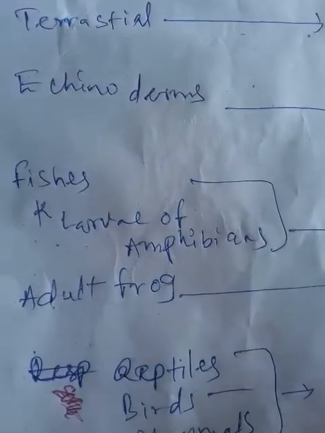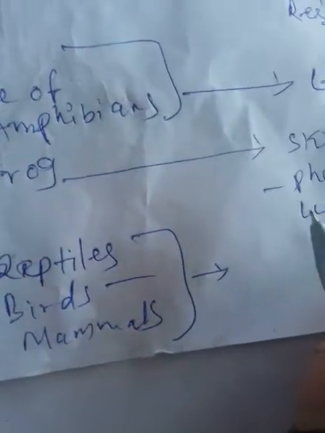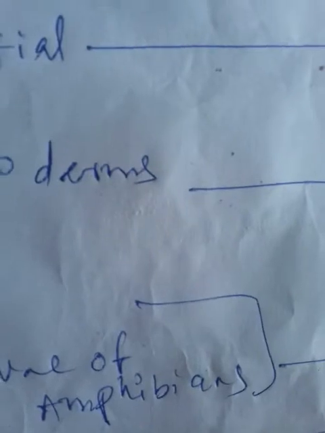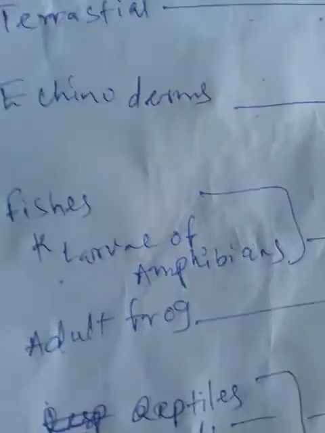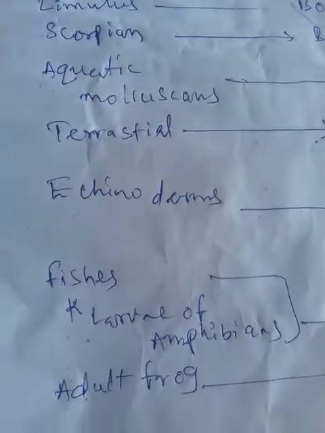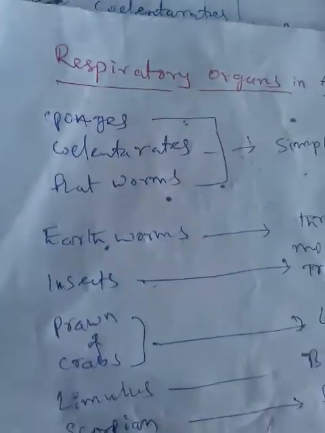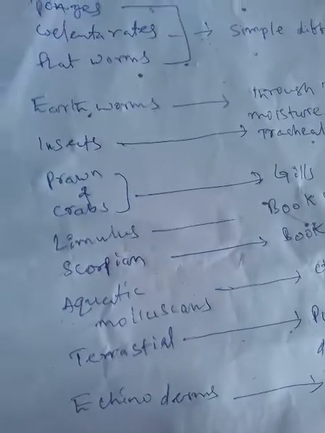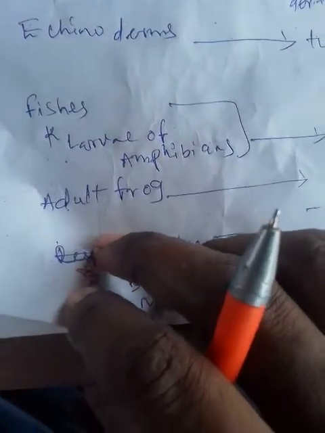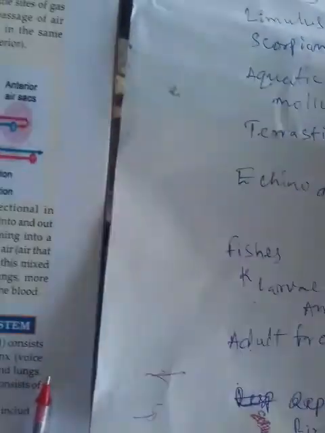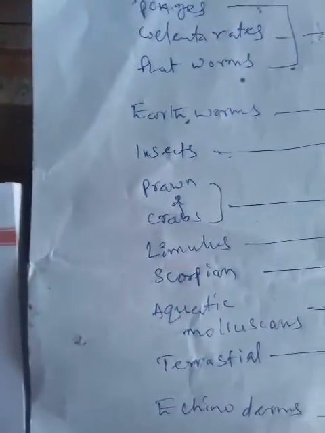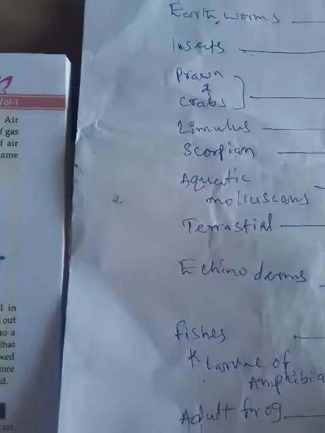They live in terrestrial habitats, so their respiration is by lungs. So these are the different types of respiratory organs in different animals, based on the level of organization and the habitat. Now coming to the case of fishes, their respiration is by the gills.